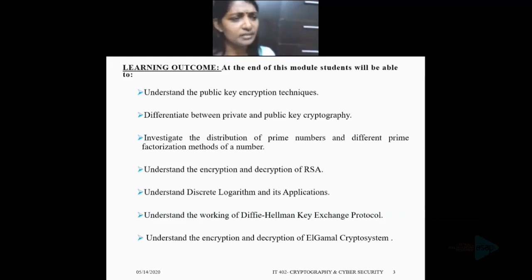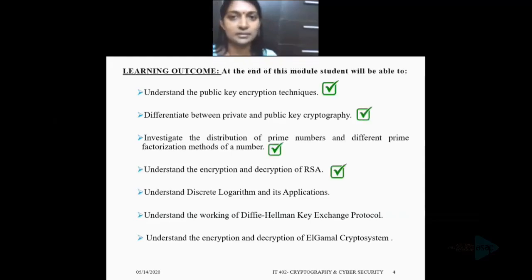In the previous session of cryptography and cybersecurity, Professor Anwar handled the first part, I think till RSA, including the RSA algorithm. So the first 4 learning outcomes are already covered. Of the remaining 3 outcomes, we will be covering the first 2 in this session. That means after this session, you will be able to understand discrete logarithm and its applications, and then understand the working of Diffie-Hellman key exchange protocol.